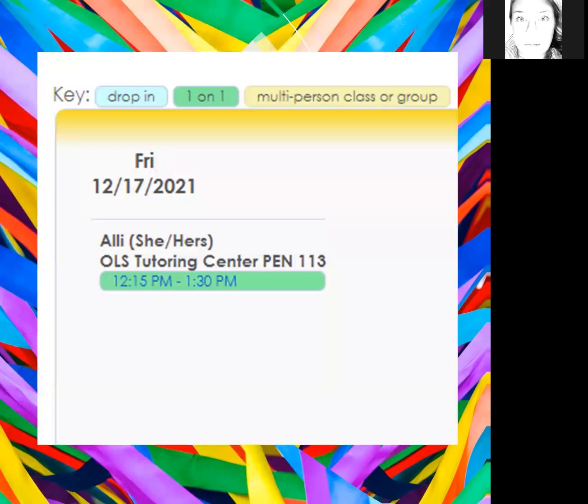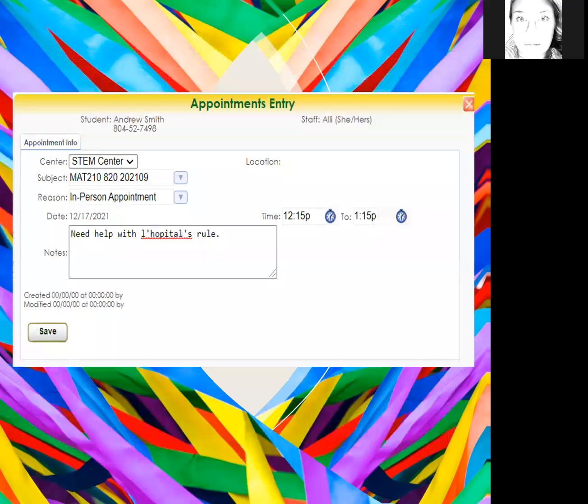Your search results will appear to the right. To select a session slot, click on the green bar showing the time. At this point, you have the opportunity to leave a note for your tutor. Tutors love notes. It helps them to prepare for your session. Click on Save to confirm the appointment.